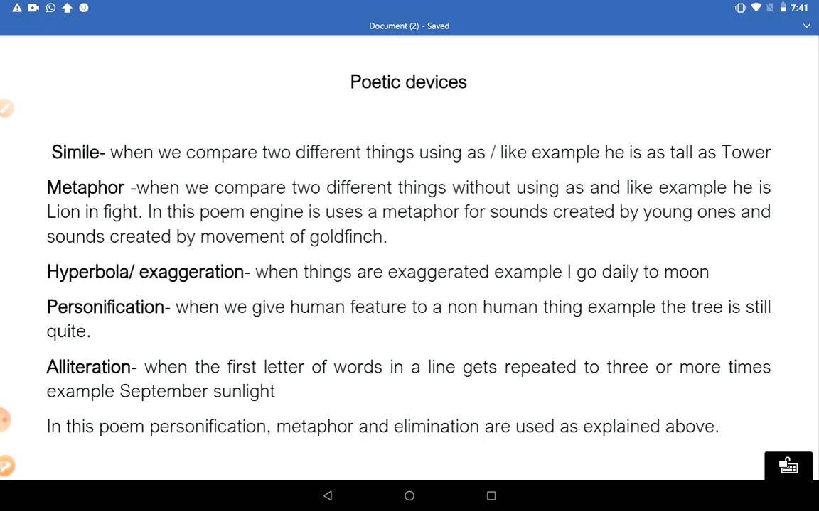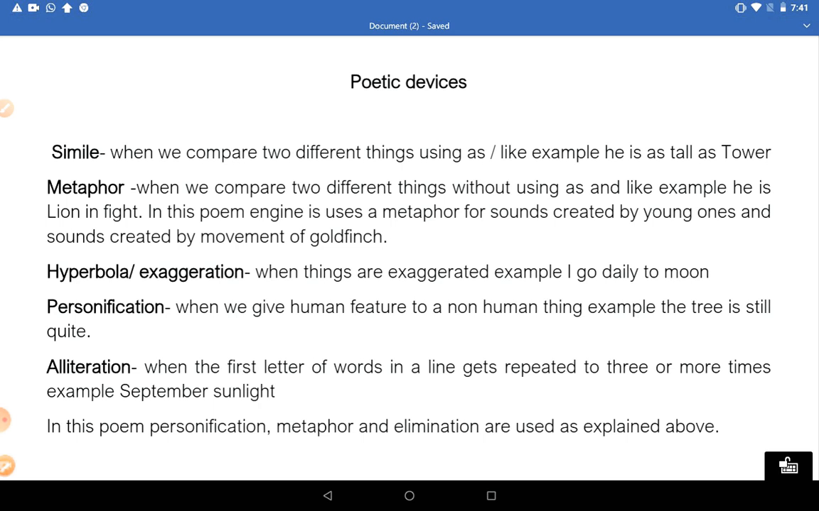Personification. When we give a human feature to a non-human thing. For example, in this poem we have taken the tree, which is not human, as still and quiet. Quiet and still are attributes associated with human beings generally, like he is a quiet boy or she remains silent. So personification is when attributes considered to be human are associated with any non-living or living thing that is not human.